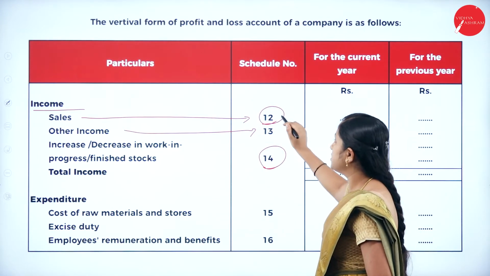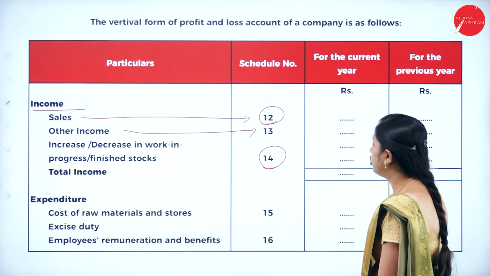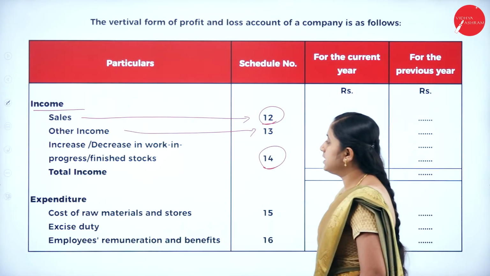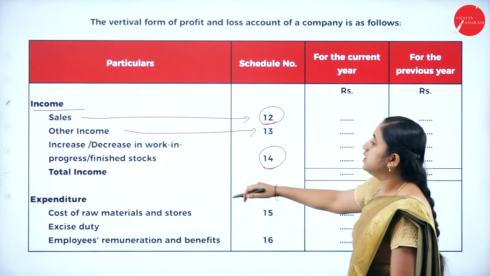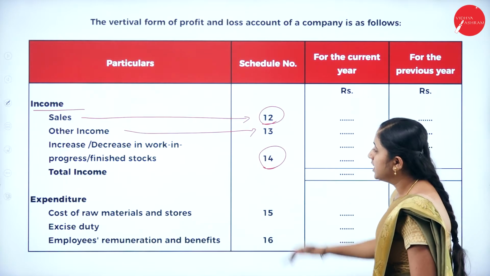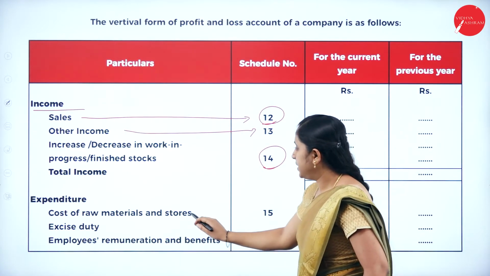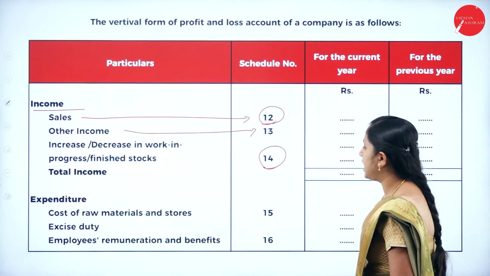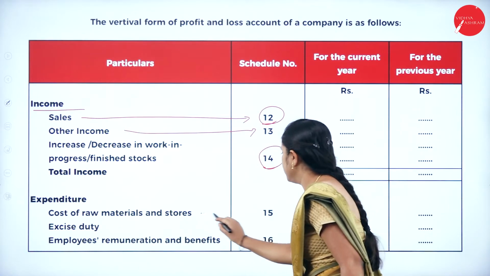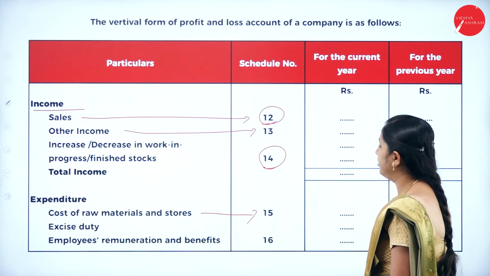So, the total of schedule 12, 13, 14 is total income. Next, expenditure. You will write all the income first. Next, expenditure. Expenditure, first one, cost of raw materials and stores. For that, you need to prepare schedule 15.